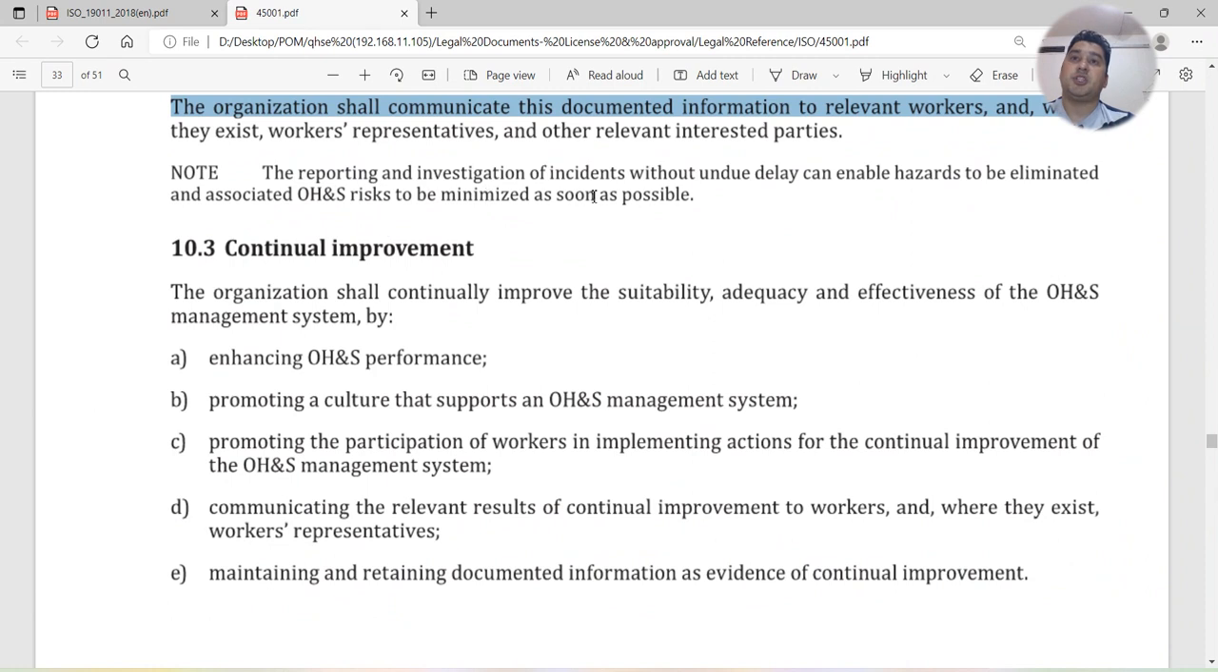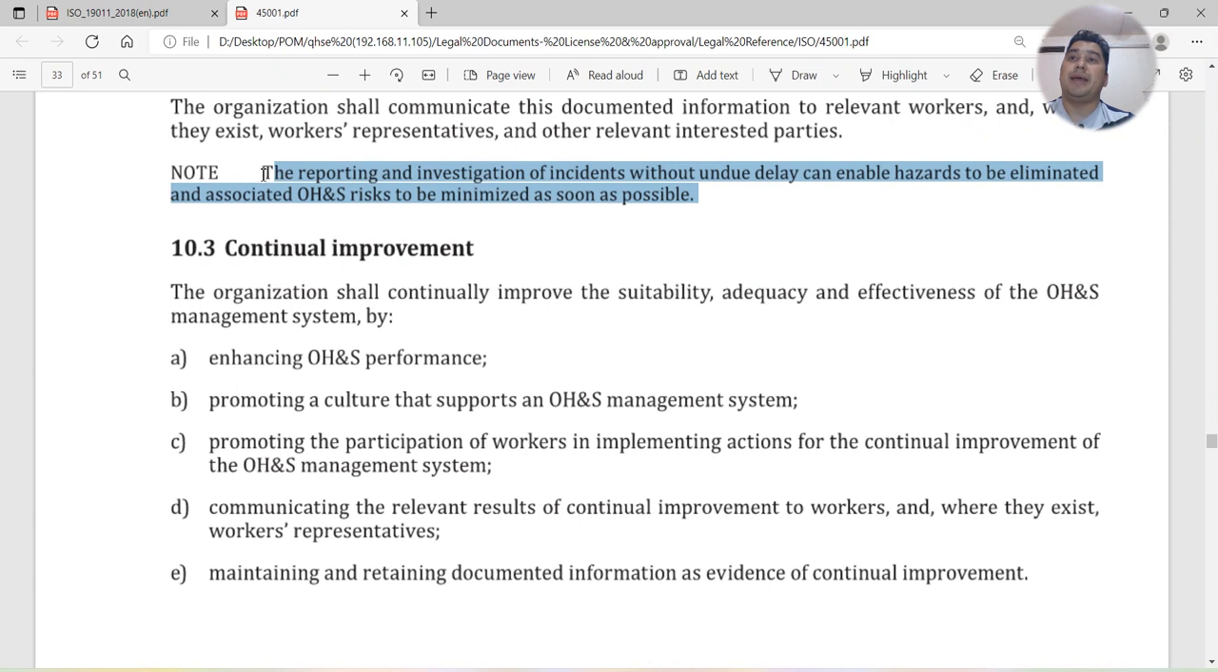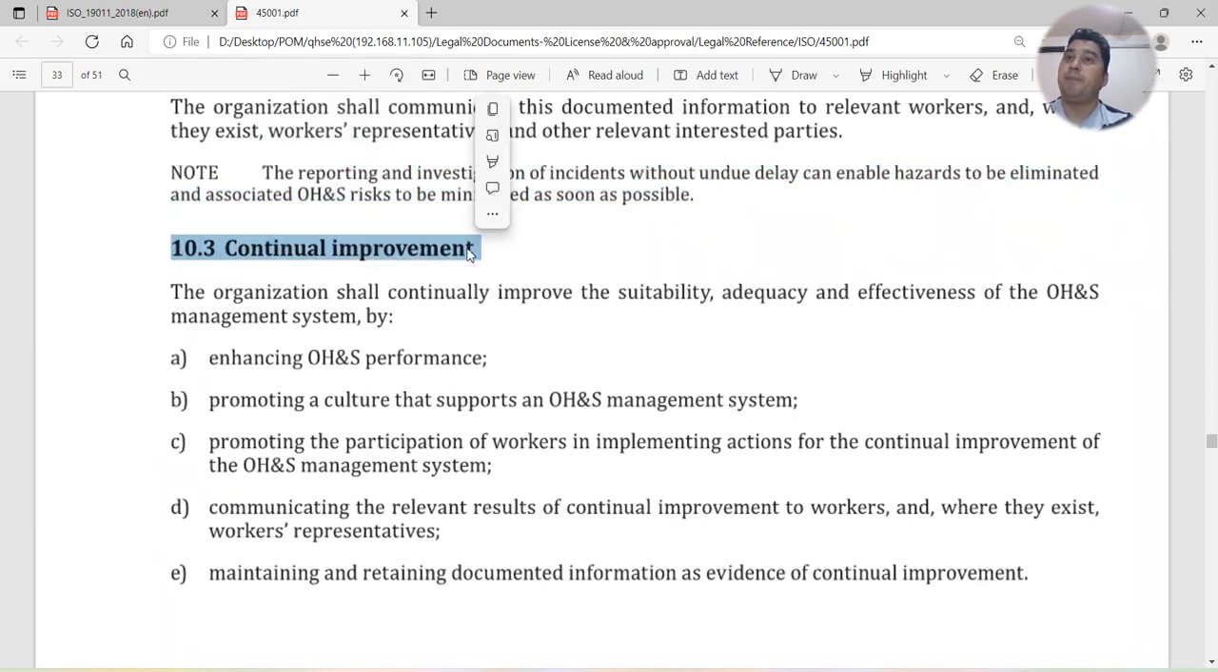The reporting and investigation of incidents without undue delay can enable hazards to be eliminated and associated OHS risk to be minimized as soon as possible. So whenever there is any incident or non-conformities, you have to take the action as soon as possible. If you get delay, some other hazards or risks may arise.